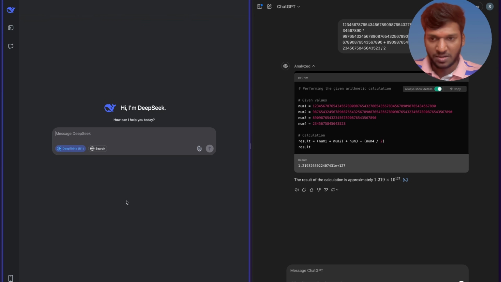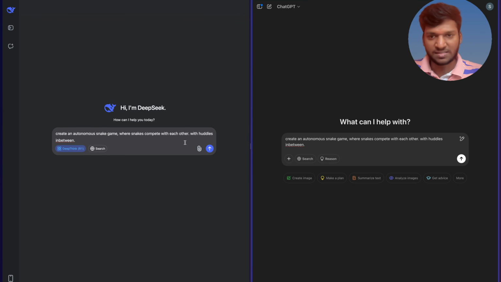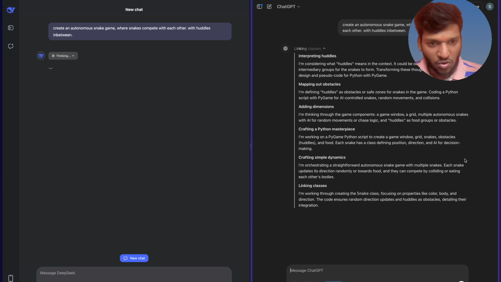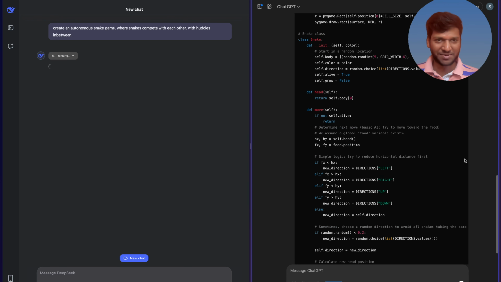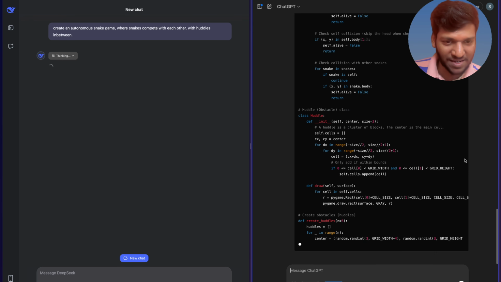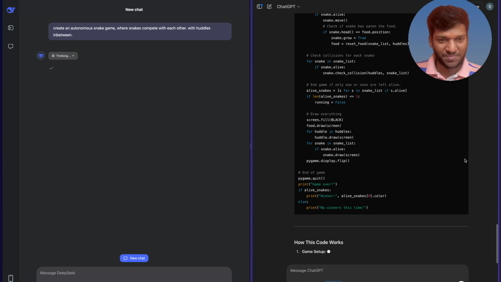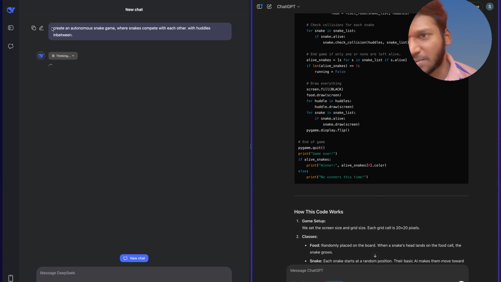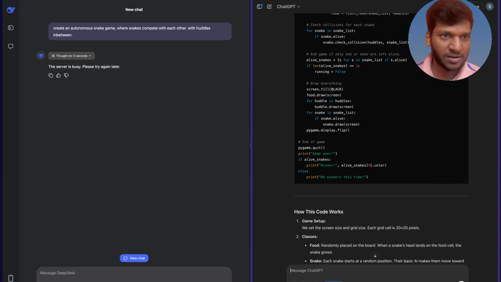It's a very simple prompt. Again, I'm going to create a Python snake game. Let's see how it is performing. ChatGPT started generating the output. It's so fast, as I already said. Oh my god, the coding itself, mostly it is completed. Basically, the prompt I have given is to create an autonomous snake game where snakes compete with each other with hurdles in between. So let's retry this also. Meanwhile, we'll run the script also.